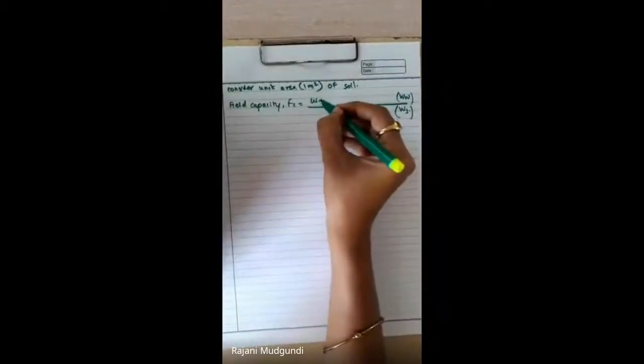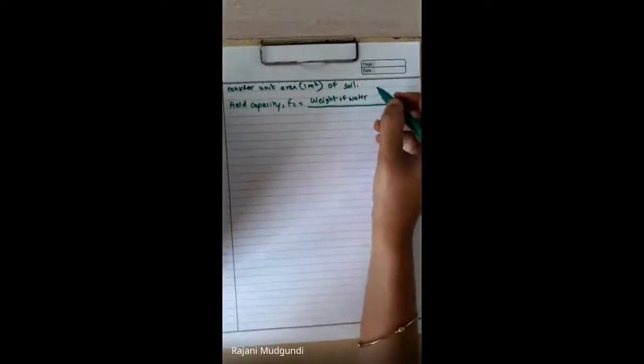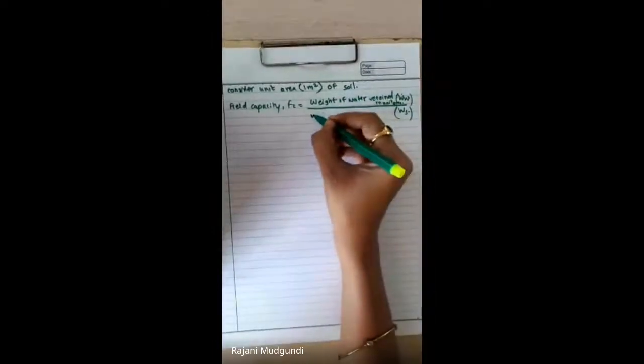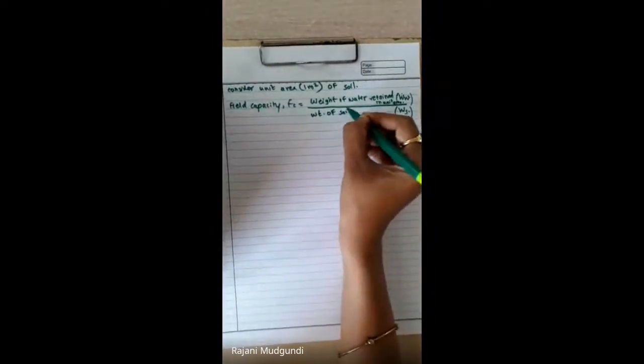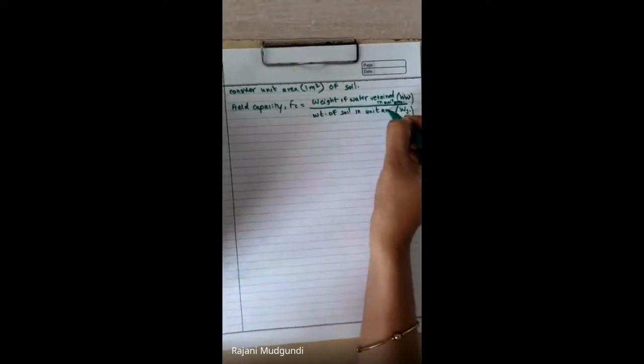That will be weight of water retained in unit area, so it will be weight of water WW divided by weight of soil in the same unit area, right?